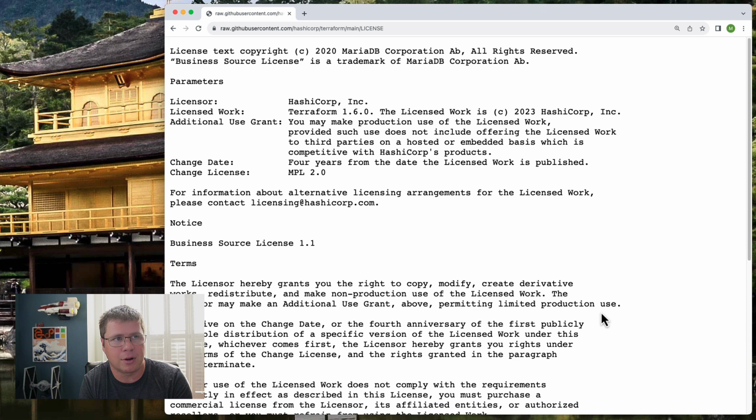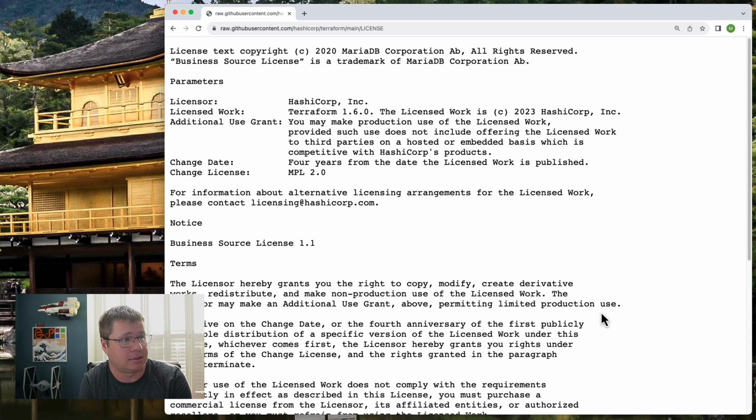Basically, if you are concerned that the additional use grant might apply to you, i.e. you're running something in production where you host or embed the licensed work, Terraform, and you compete with HashiCorp's products, then you should probably send an email to that email address and initiate a little sit down, a little conversation with HashiCorp. That would be a good idea. Or you can go fork the repo. Whatever you want to do, whatever you think is easier.